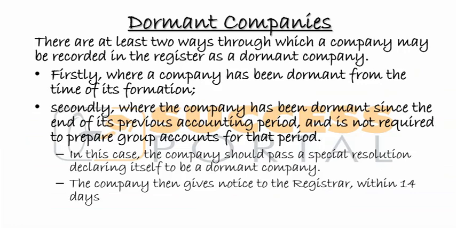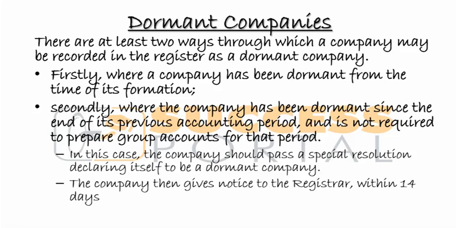So in the second scenario, for the registrar to recognize it as a dormant company, because the company already traded for a while, and for other reasons you want to declare it as a dormant company, what has to happen is that the members of the company have to pass a special resolution declaring the company dormant.